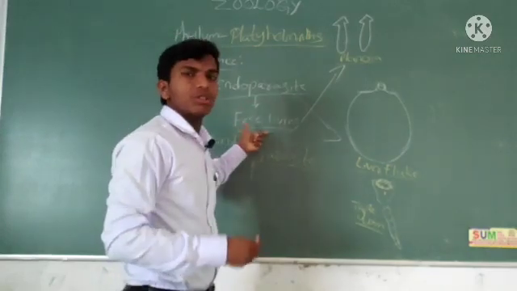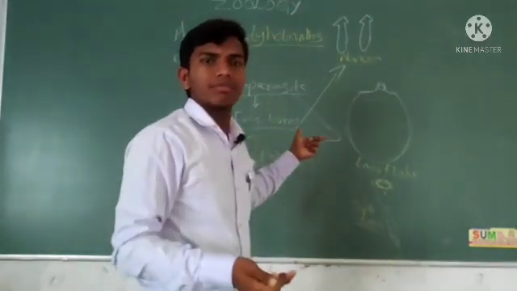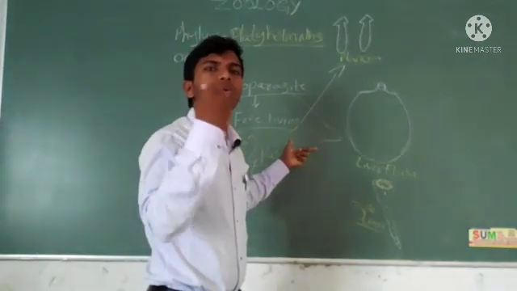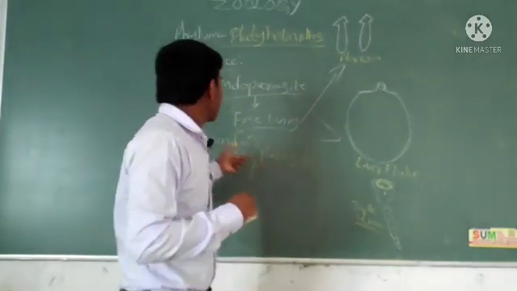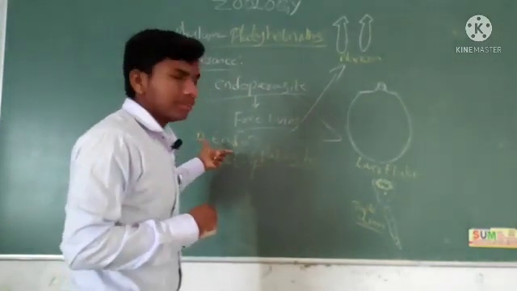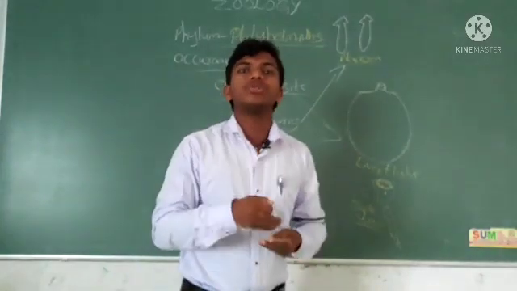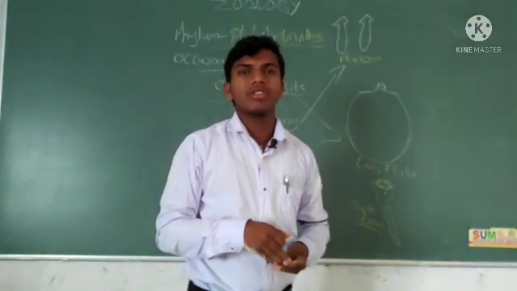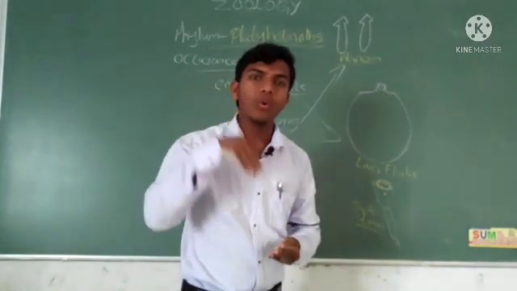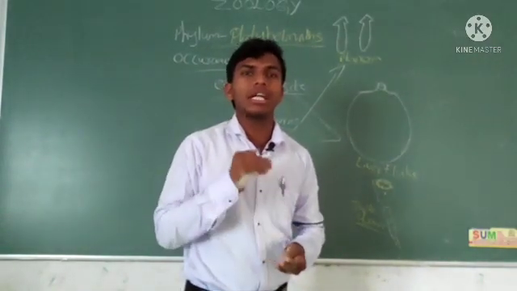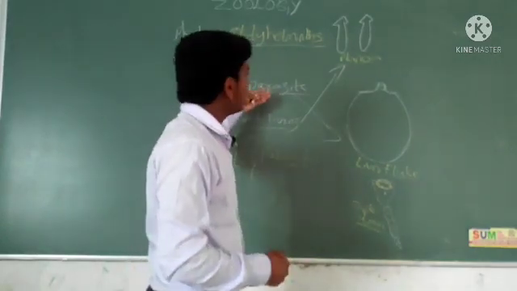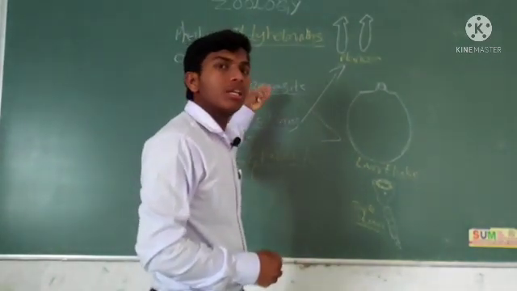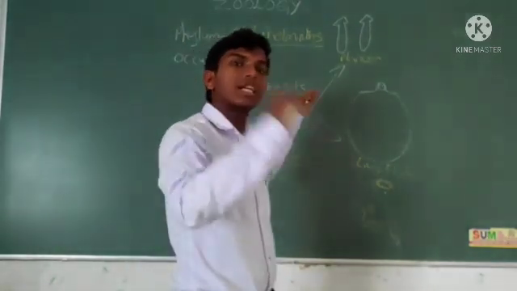Parasites depend on another organism, which lives on the host organism. Endoparasites live inside the host organism.